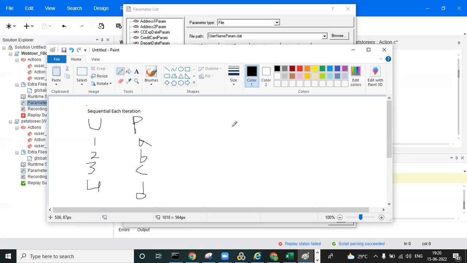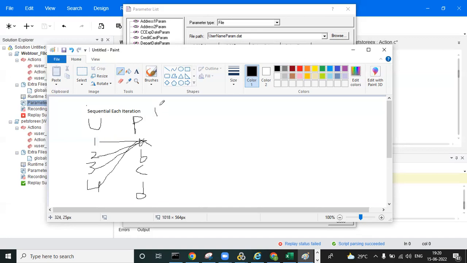What is sequential? Every user has to pick the first data point. For example, user 1 picks the first data point, and every user has to pick the same data point. This is sequential. All users pick the same password.